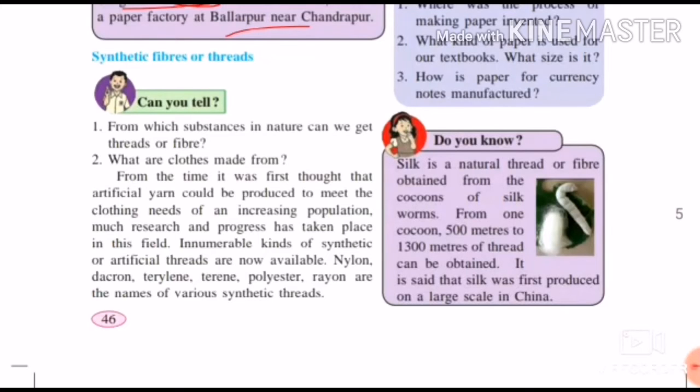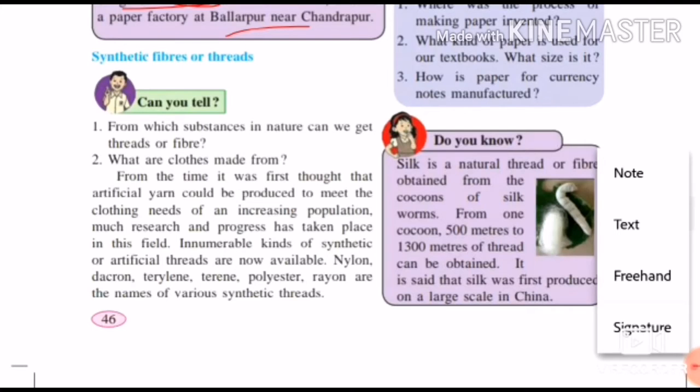We are going to see the last part of our sixth chapter, that is substances in daily use. In part two, we have seen how the paper was produced and what process was done on that. With the help of that diagram, we have seen how the rubber was processed by adding sulfur to make it hard. Now let us start with synthetic fibers or thread.